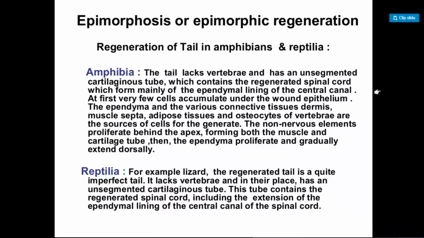The non-nervous system elements proliferate behind. So there is also proliferation of cells away from those already existing cells. So proliferations are behind the apex, forming both the muscles and cartilaginous tube. So here is the step-by-step formation of that missing part. Then the ependyma proliferates and gradually extends dorsally. So here is a complete regeneration of that missing part of the body in the amphibian.